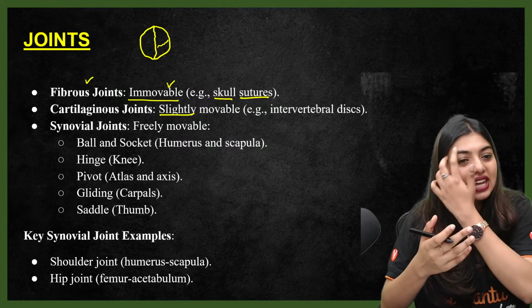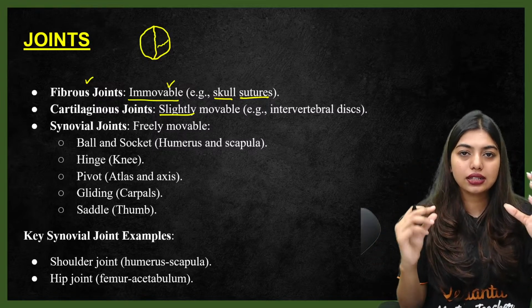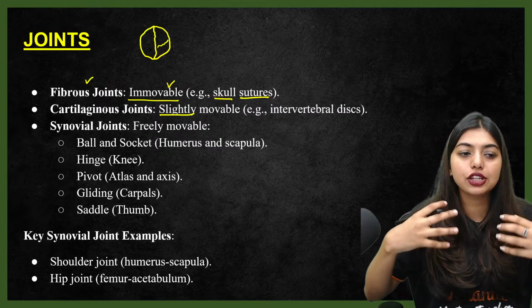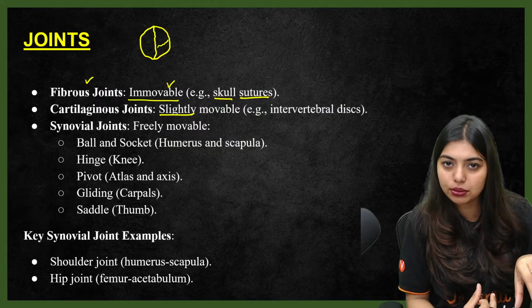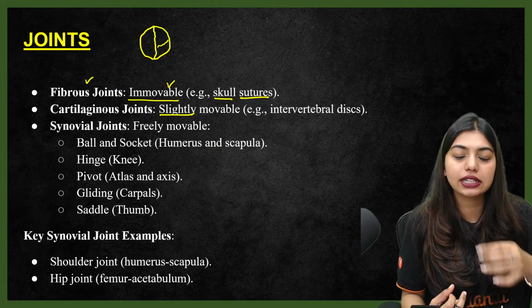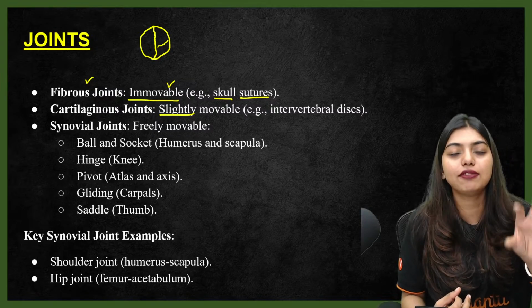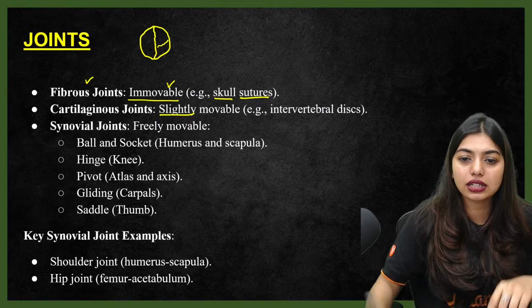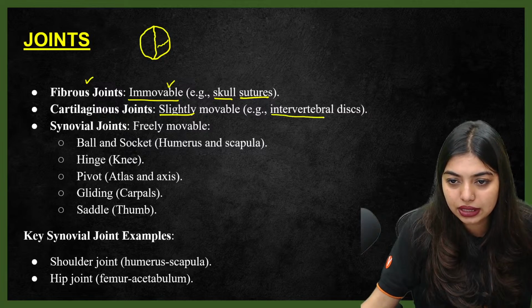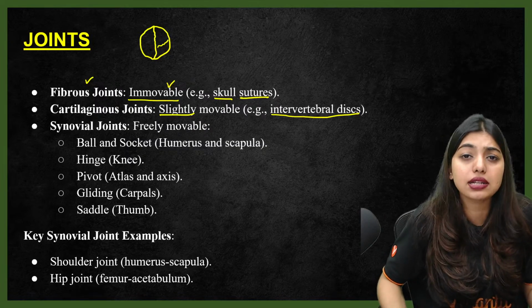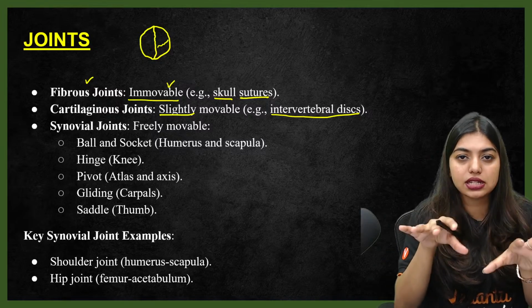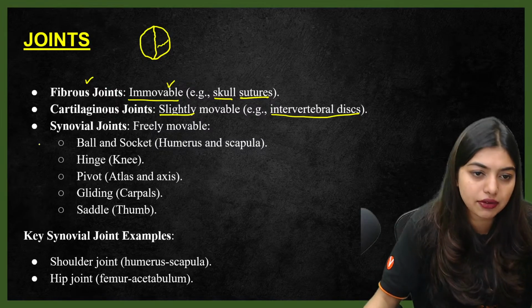Very nice. Okay. So students, sutures are completely immovable. Then you have cartilaginous joints, which are present between the vertebral column. We learned about the vertebral column, your C7, T12, L5. Between those there will be a cartilaginous joint, which is the intervertebral disc. They help us do a minimum kind of movement. I'm not telling maximum movement. If you flip like this and sit, you cannot do that. So slight movement is available.